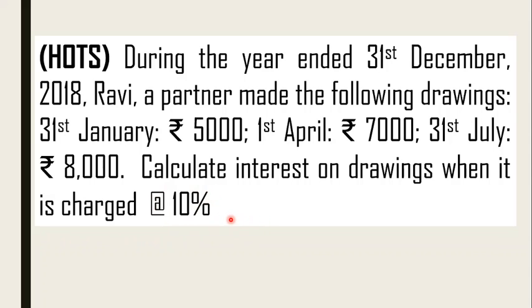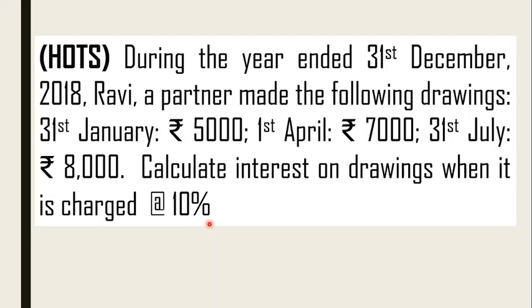The words per annum are missing over here, so you cannot find out that this 10% is for a year. So what we are assuming is that 10% is the rate of interest on 5,000, 10% on 7,000, 10% on 8,000. Or what else you can do is add all the drawings here and calculate the interest at 10%, without considering the months.